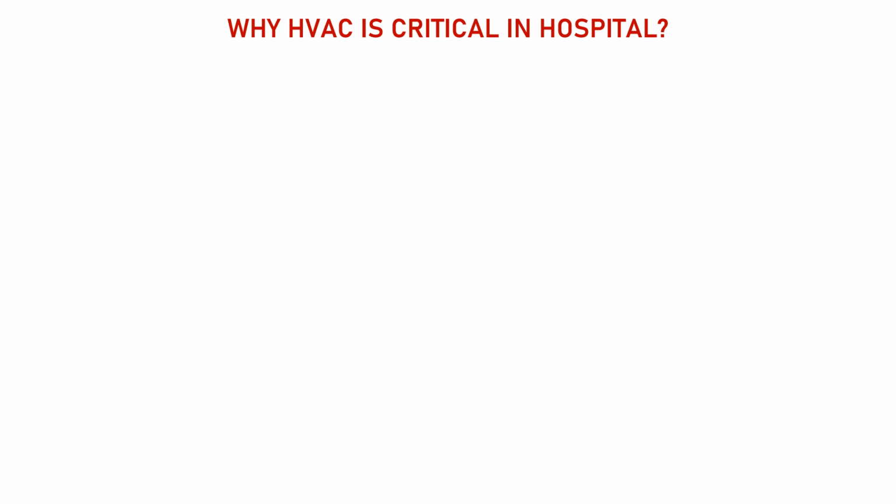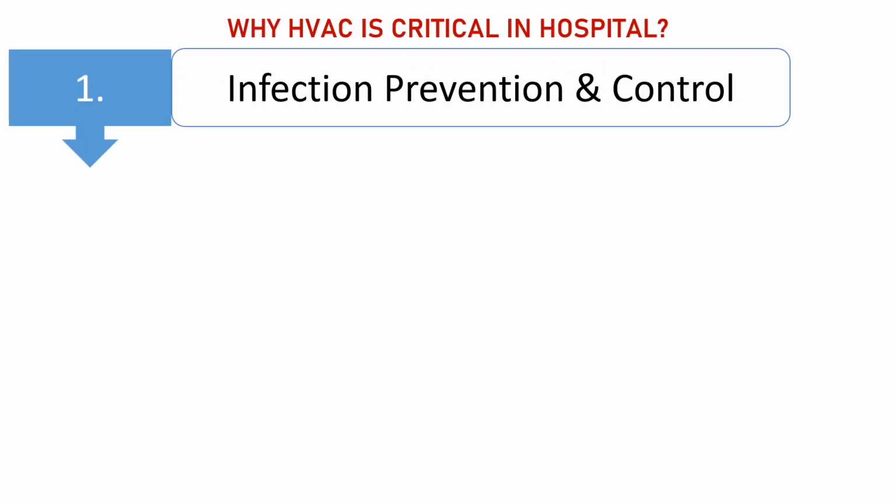Okay, now let's continue. Why is the HVAC system critical in our hospital? First, it prevents and controls infection. The HVAC system helps reduce the spread of airborne diseases like tuberculosis, COVID-19, and measles. Proper airflow prevents contamination. The negative and positive pressure must be set correctly. Remember that positive pressure protects the patient and negative pressure isolates infection. There's also a filter like the HEPA filter which removes microorganisms from the air.